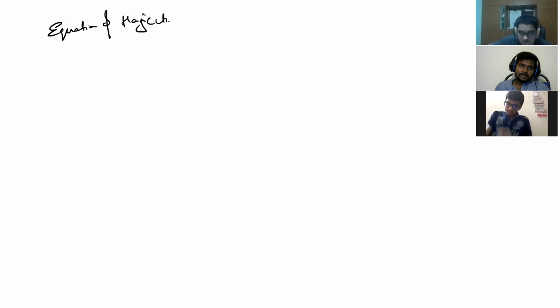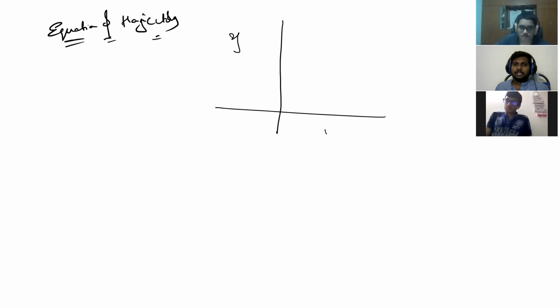Equation of trajectory is nothing but when you write the equation in the form of y and x. For every projectile motion, for every particular x, there is a particular y, a defined y, right? So equation of trajectory will be in the form of y and x.